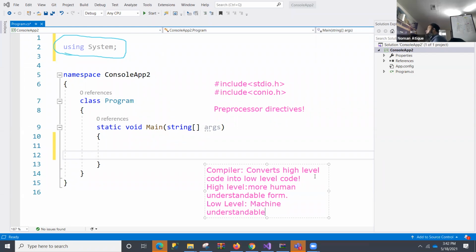It means that we write our program in high level language, and the compiler converts that into the low level language. I'm talking to those new to this programming world. Do you understand the concept? Converting our high level, more human friendly language into machine understandable language is what a compiler does. So the compiler converts our language into machine language, and vice versa as well, like when the machine is talking to us.